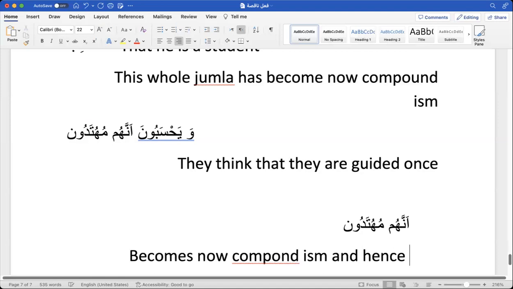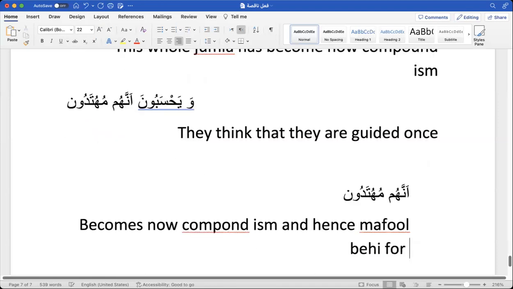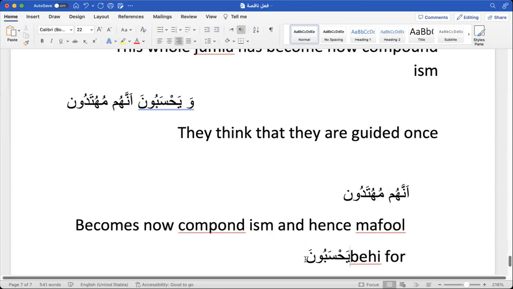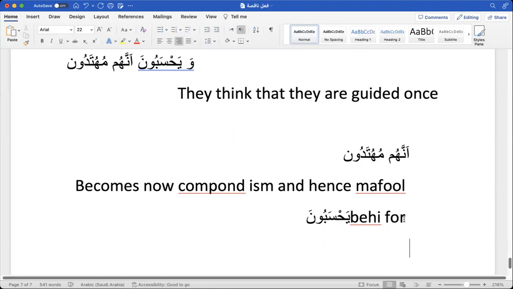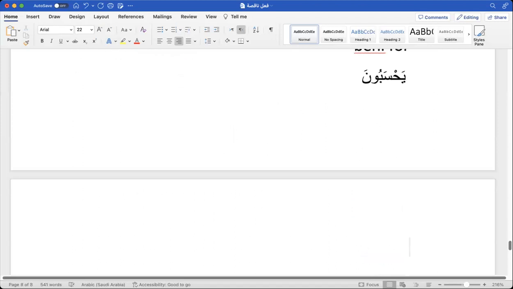Hence, maf'ul bihi for yahsabuna. Bring the yahsabuna to the next line, bhai. That will be better. Okay. So this is how it acts.